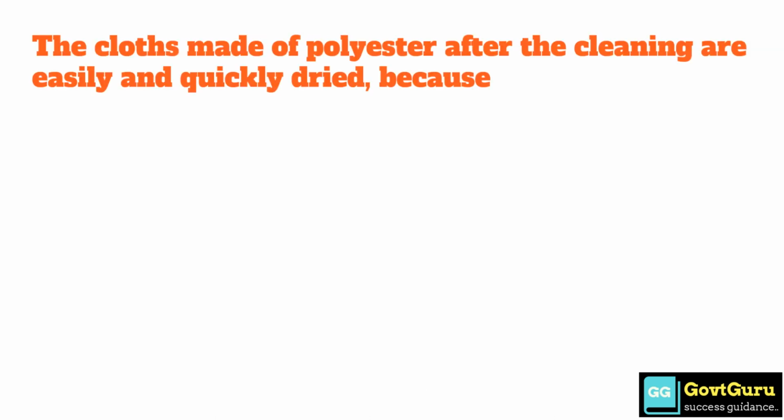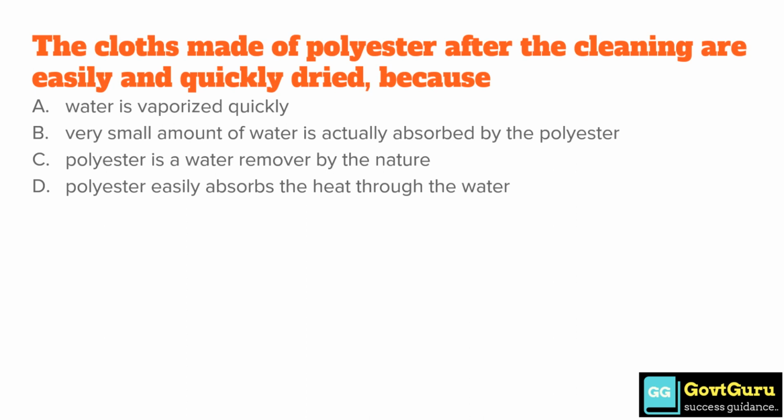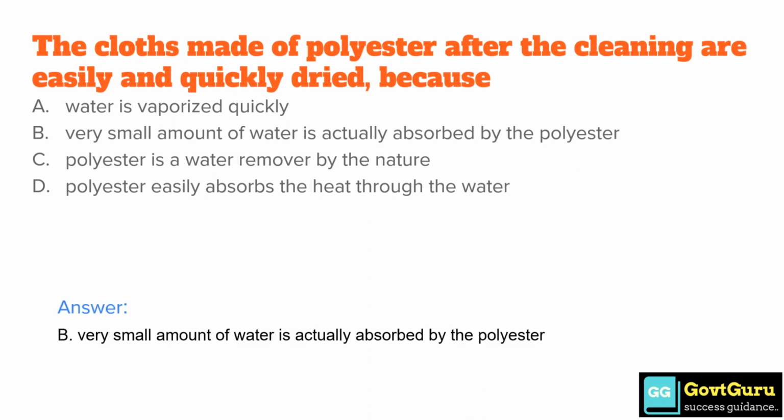The cloths made of polyester after the cleaning are easily and quickly dried because option A water is vaporized quickly, option B very small amount of water is actually absorbed by polyester, option C polyester is a water remover by nature, and option D polyester easily absorbs the heat through the water. So the answer is option B, very small amount of water is actually absorbed by the polyester.